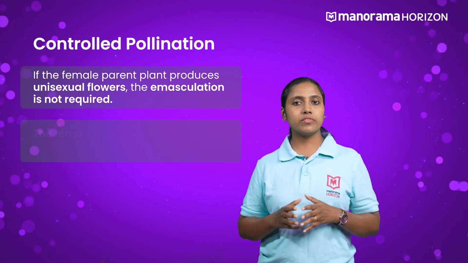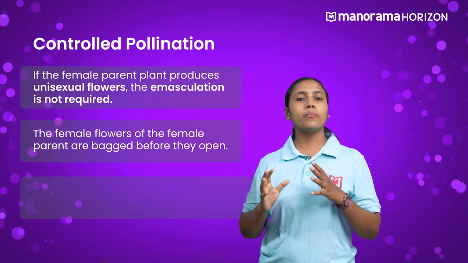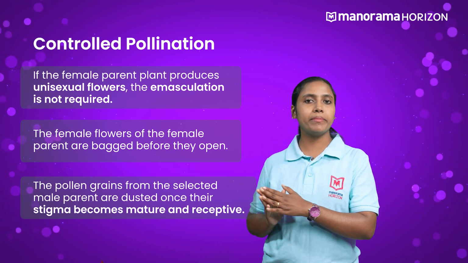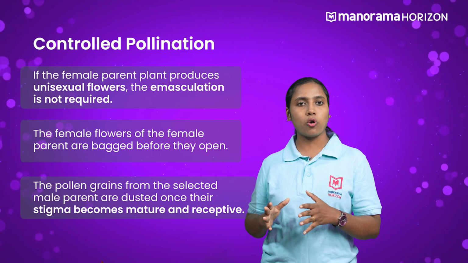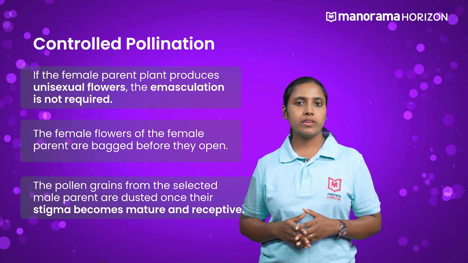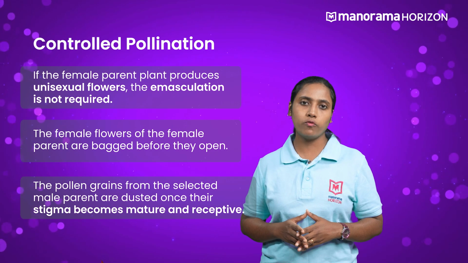The female flowers of the female parent are bagged before they open, and the pollen grains from the selected male parents are dusted once their stigma become mature and receptive. It is then followed by rebagging to allow the fruit formation.